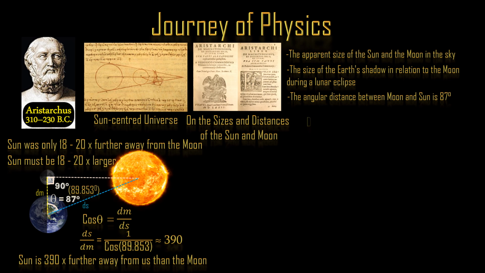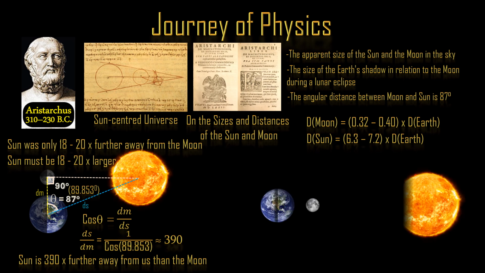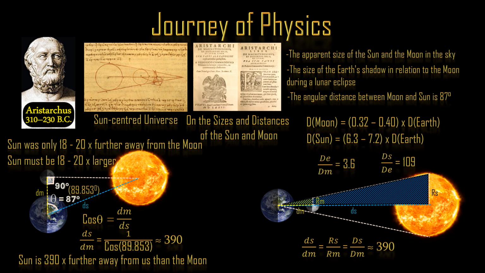Aristarchus found the Moon's diameter to be between 0.32 to 0.40 times the diameter of Earth, and the Sun's diameter to be between 6.3 to 7.2 times the diameter of Earth. It was calculated on a solar eclipse, when two right-angled triangles are formed. Then the ratio of the distances and radiuses are equal, which equals 390 as before, showing that the diameter of the Sun to Moon is 390. Modern-day calculations show the diameters of the Moon and the Sun, compared with that of Earth, are 3.6 and 109 respectively.